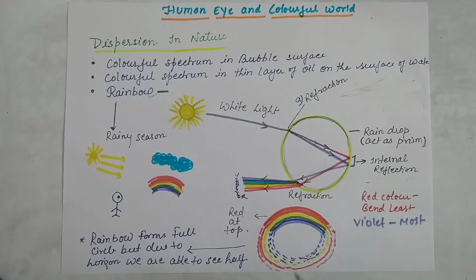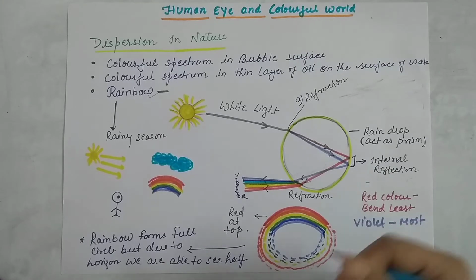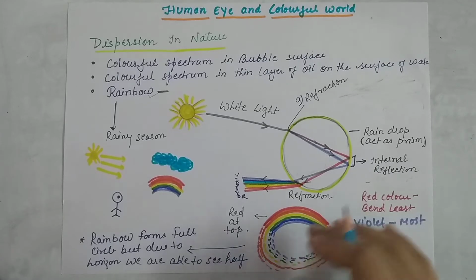Then we are able to see the dispersion of light, and we find the 7 colors. So here we are going to see how rainbow formation takes place in detail.